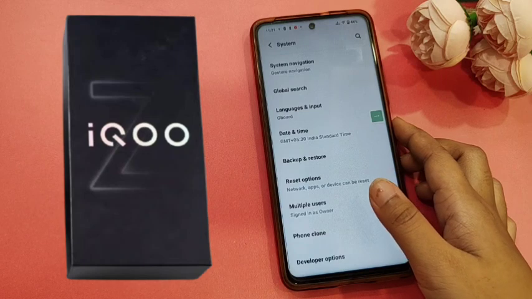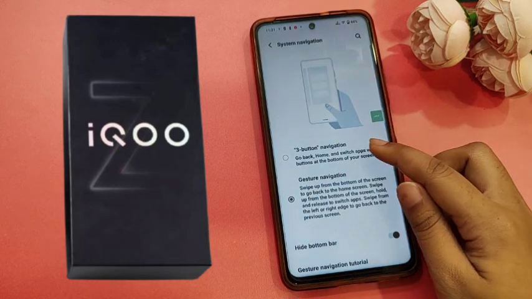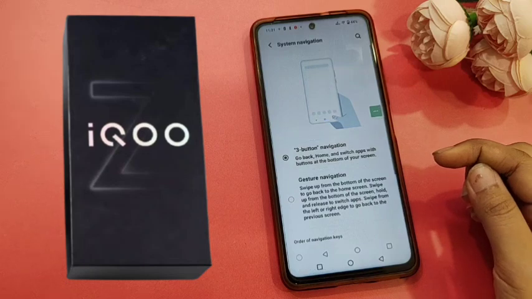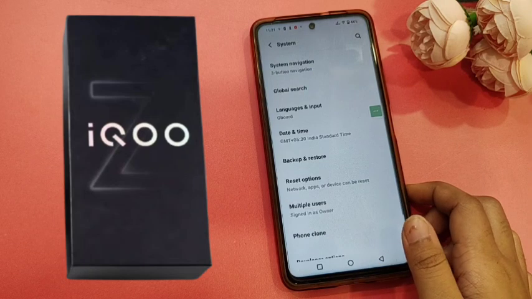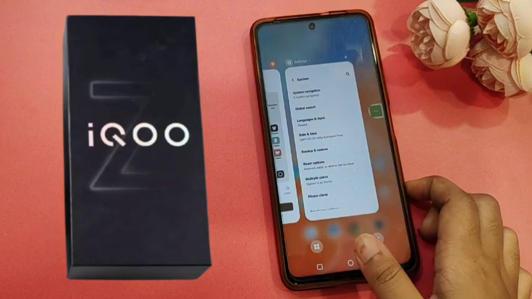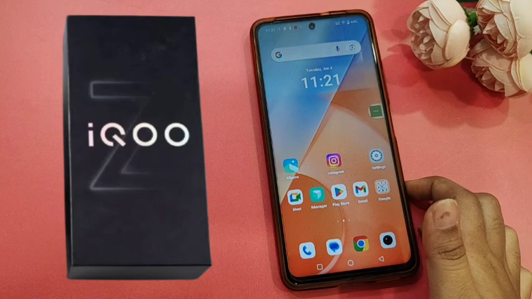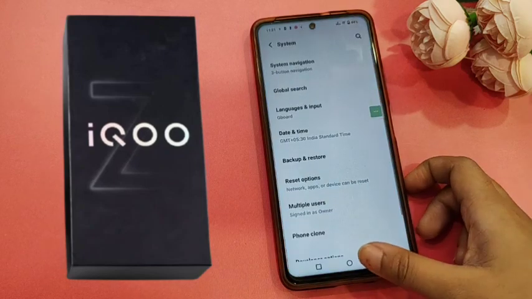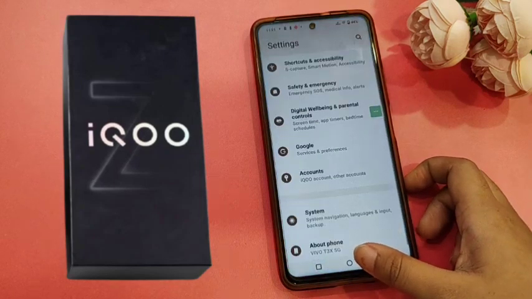And friends, if you want to use the three button navigation, then you can use the first option. Here are the buttons: back, recent apps, home screen.